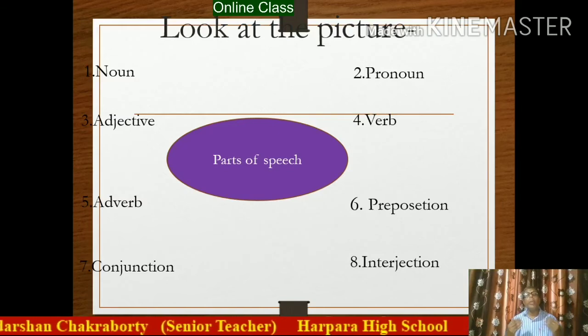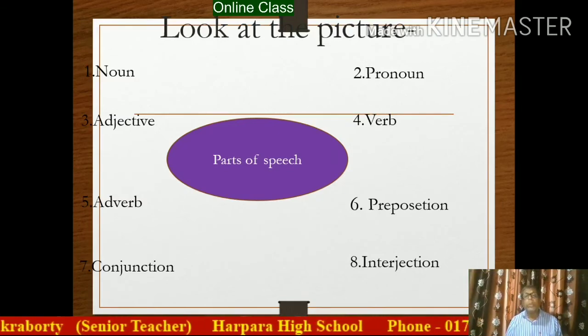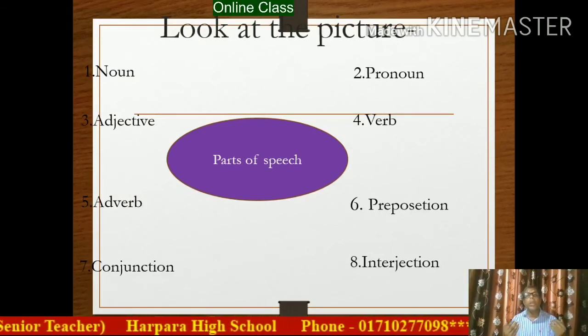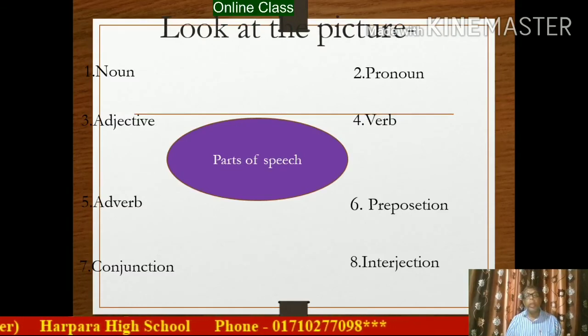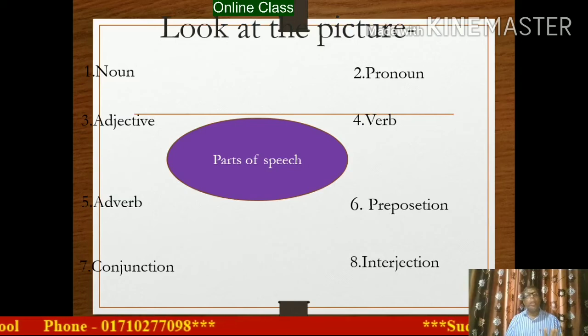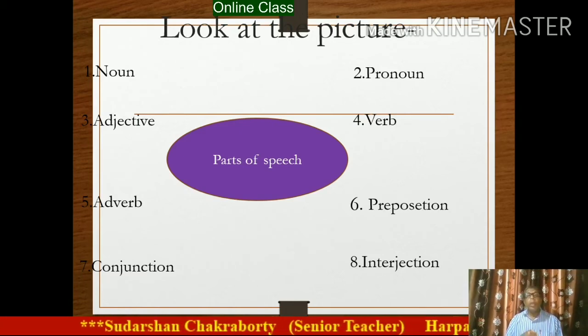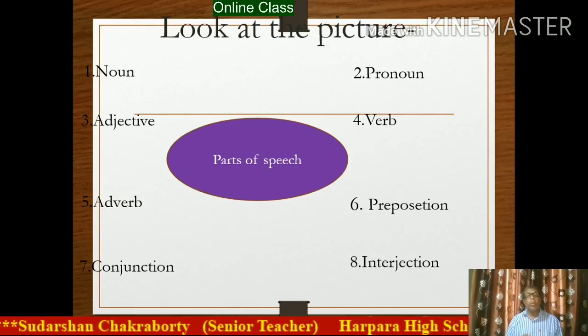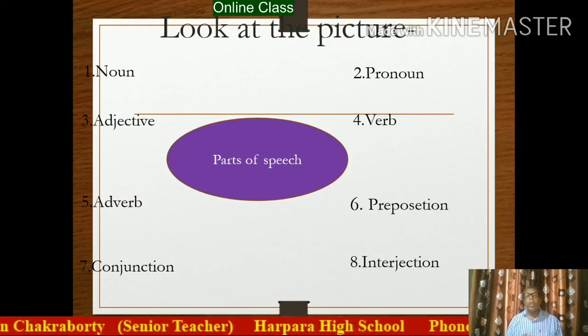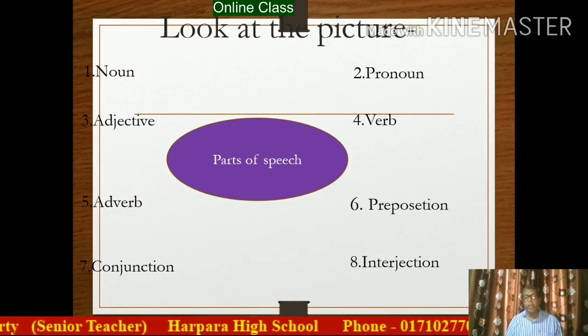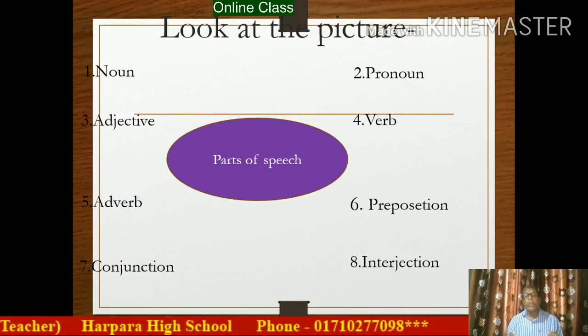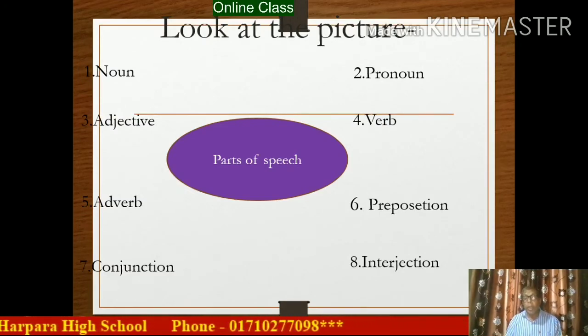So if I ask how many kinds of parts of speech there are, they are classified into 8 categories. Dear student, I expect that all our students are clear.